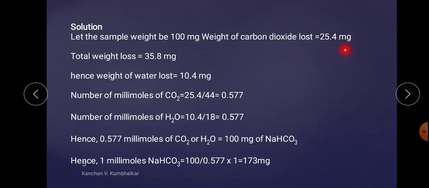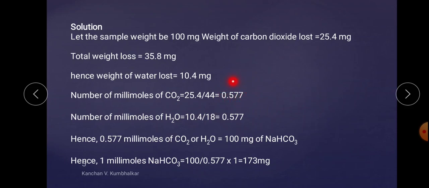we are taking milligrams here, therefore the number of millimoles of CO2 is equal to 25.4 upon 44, which equals 0.577. Similarly for water, we know that 18 is counted as 1 mole, 18 milligram or 18 gram, whatever, can be considered as 1 mole. If we are taking 10.4 milligram, then how many moles? Therefore 10.4 into 1 divided by 18, which is equal to 0.577.